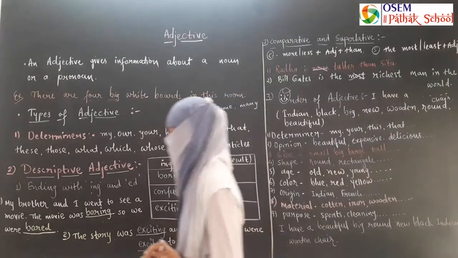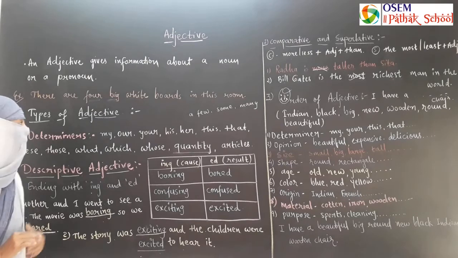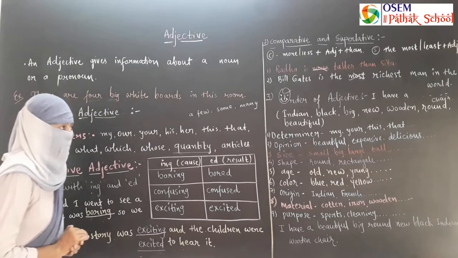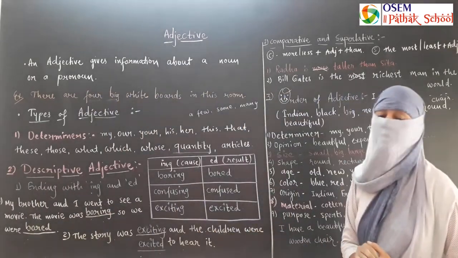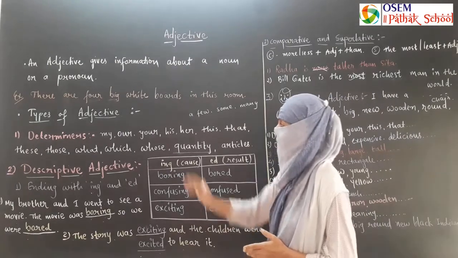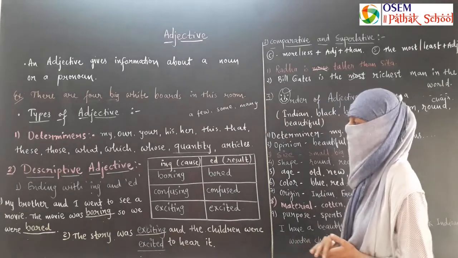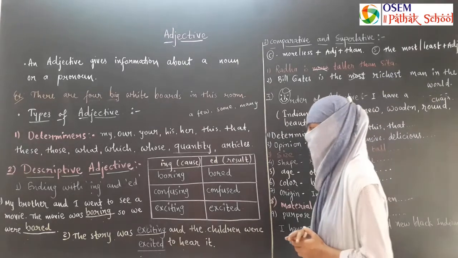Students, hope you can understand what an adjective is, the types of adjective, and the three main common mistakes when we use adjectives. I repeat, an adjective modifies a noun or pronoun. There are two types of adjective, determiners and descriptive adjectives.